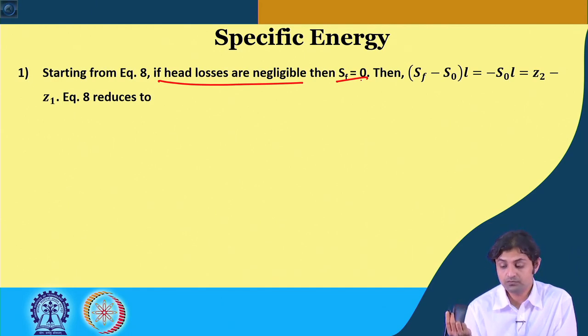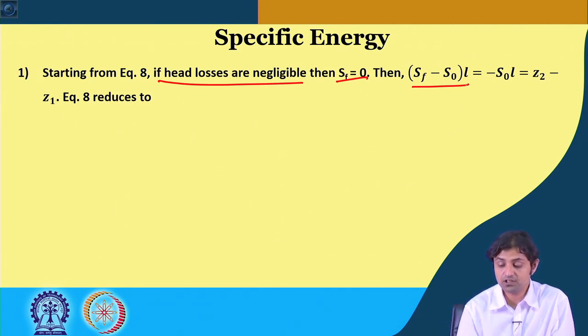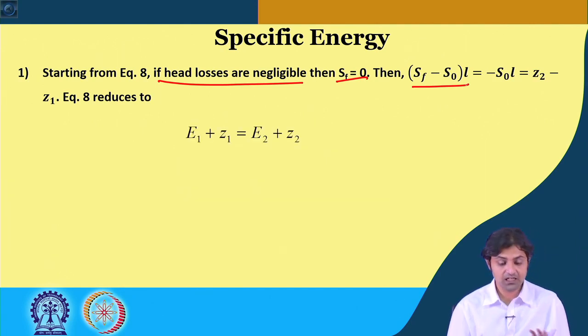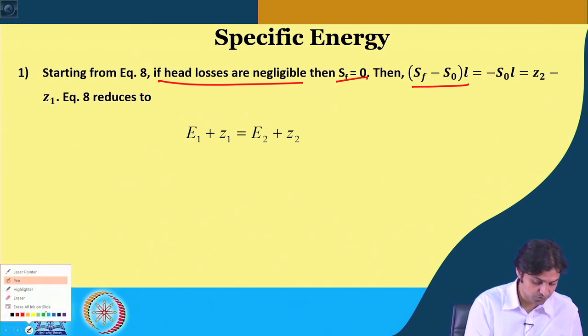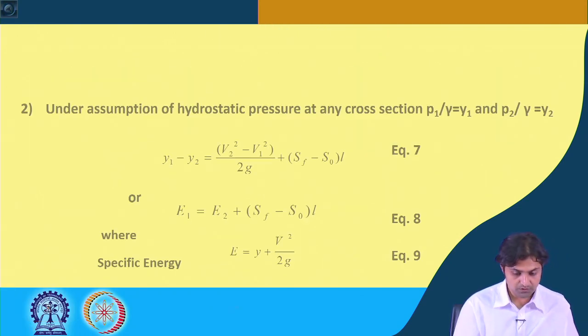Then SF minus S naught will become minus S naught into L or Z2 minus Z1, correct. Then equation 8 can be written as E1 plus Z1 is equal to E2 plus Z2. How? I will just show you, it is better to show.